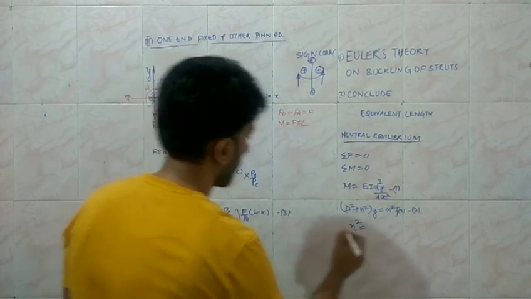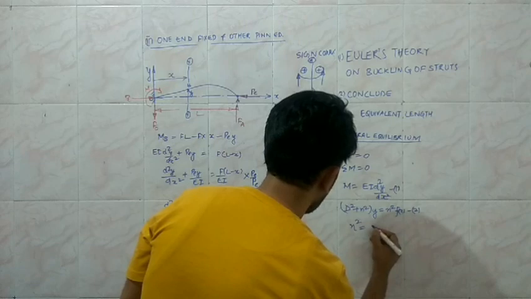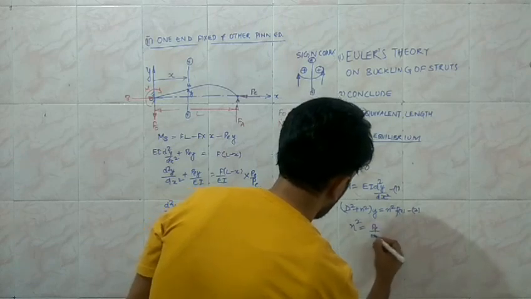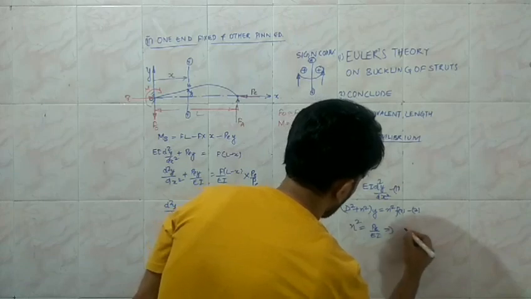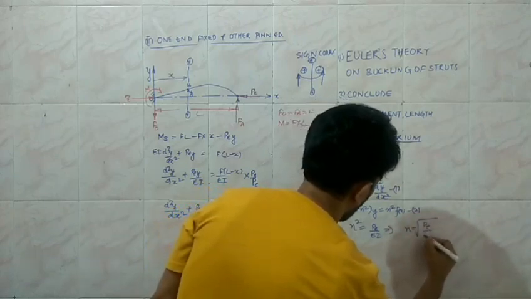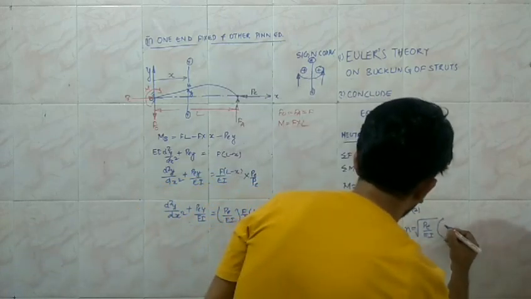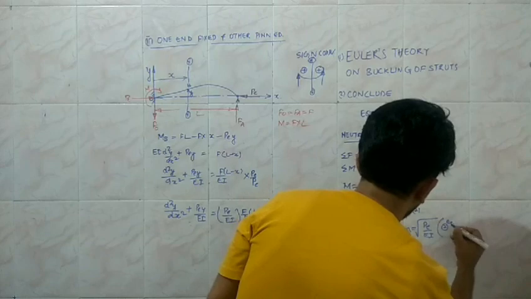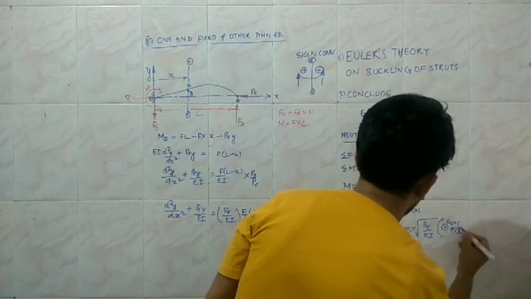Now from equations 3 and 2, we identified that n square is equal to PE upon EI as in the previous case. So this implies that n is equal to under root PE upon EI, and this is based upon comparison of equations 2 and 3.